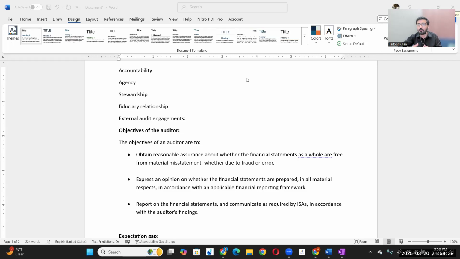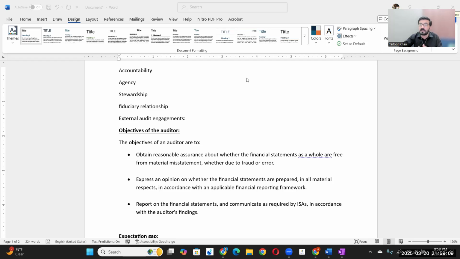What is the opinion? What are the types of opinions? We will discuss that in a later chapter when we discuss the audit report. But as of now, we are just discussing the overall objective and responsibility of the auditor. Then he has to express an opinion about whether the financial statements are prepared, in all material respects, in accordance with the applicable financial reporting framework. If you remember, in our previous session, we discussed the preconditions.